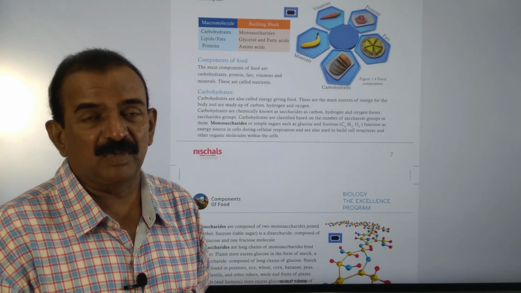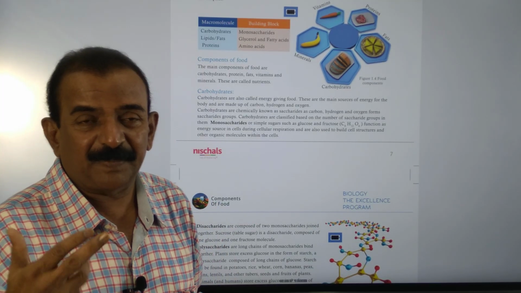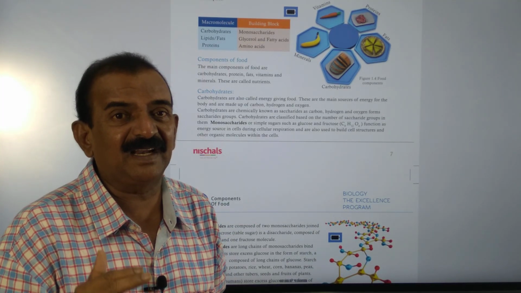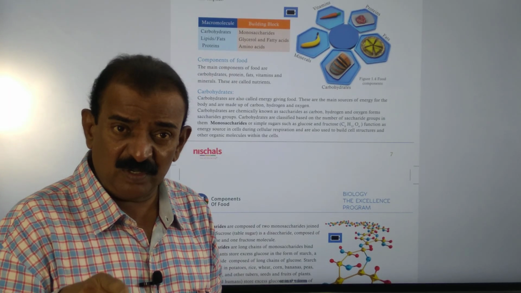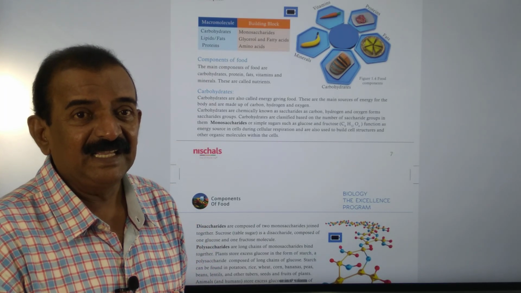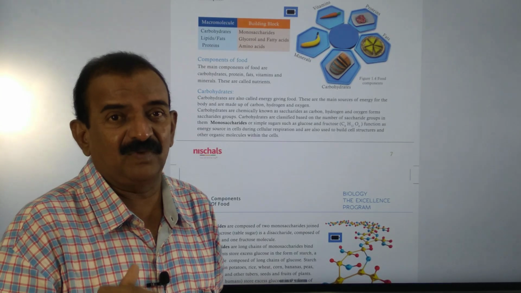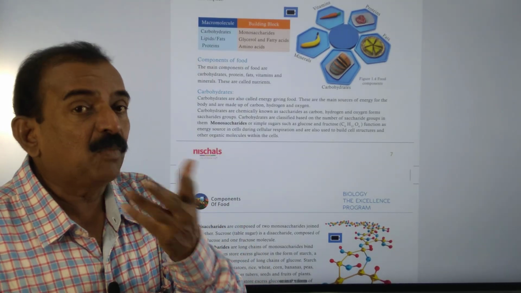So many glucose molecules are present. If two glucose molecules are present, that type of carbohydrate is called a disaccharide. If a carbohydrate consists of only one glucose or one fructose, that is called a monosaccharide. And where many chains of glucose molecules are present, they are called polysaccharides.